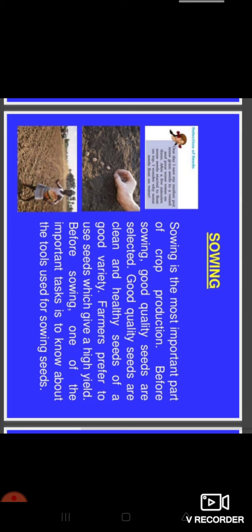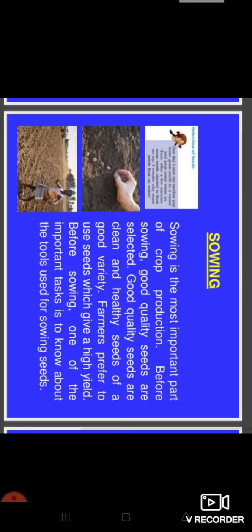As I compare this process with the exam, if you want to get a better score, whatever materials you have collected from various sources, you have to bifurcate the important materials. Same way, sowing means you have to select the healthy seeds which give you better crop production.